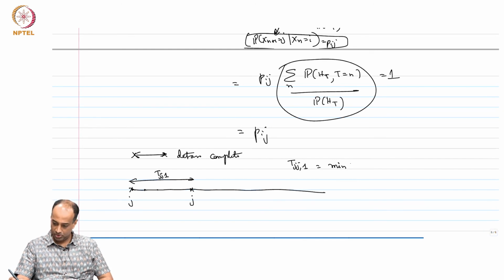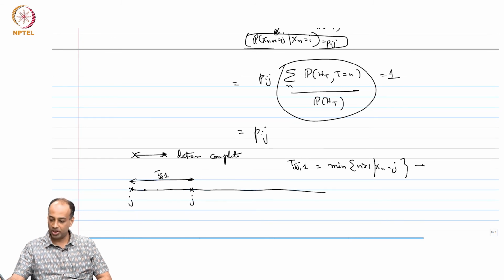Now, you can show that Tjj1 is the minimum of those n for which Xn is equal to j, minimum n greater than 0, I should say, or rather minimum n greater than 1 for which Xn is equal to j. This is a stopping rule.